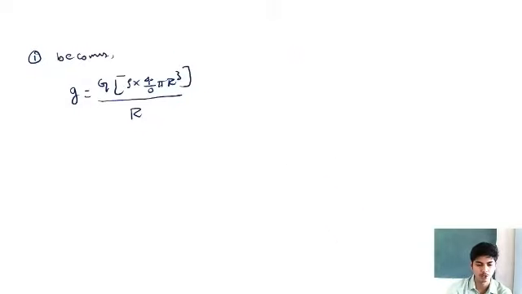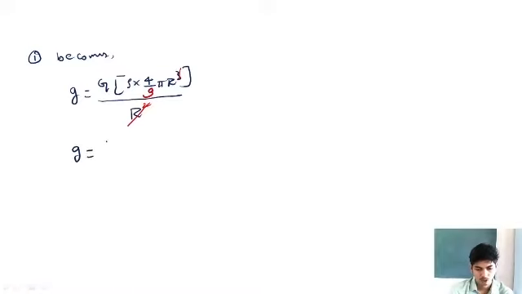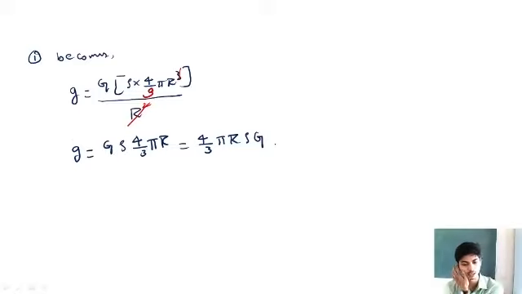R square and R square get cancelled out here, and we'll be left with 1 R. So g is equals to capital G rho 4 by 3 pi R. The same can be written as 4 by 3 pi capital R rho into capital G. This is acceleration due to gravity on the surface of the Earth. We'll call this equation number 2.